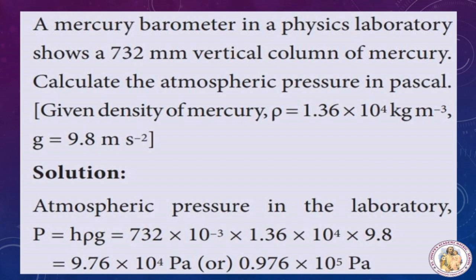So when multiplying these three values, we get 9.746 into 10 to the power 4 Pascal. That is the pressure unit. So when you keep the decimal point before one digit, we get 0.976 into 10 to the power 5 Pascal.